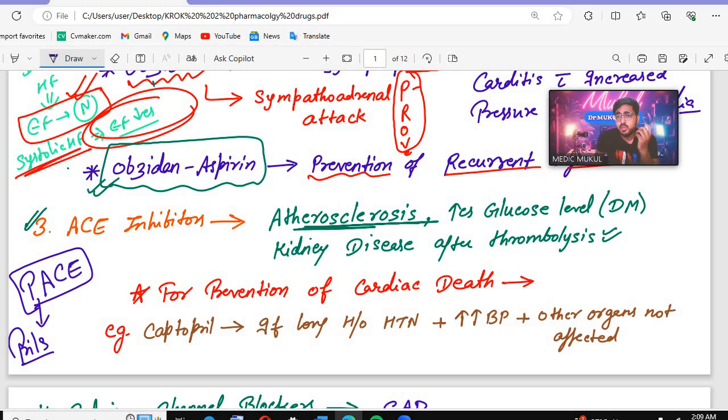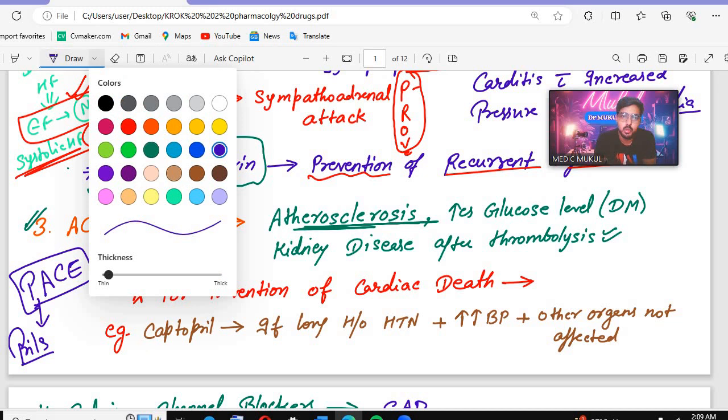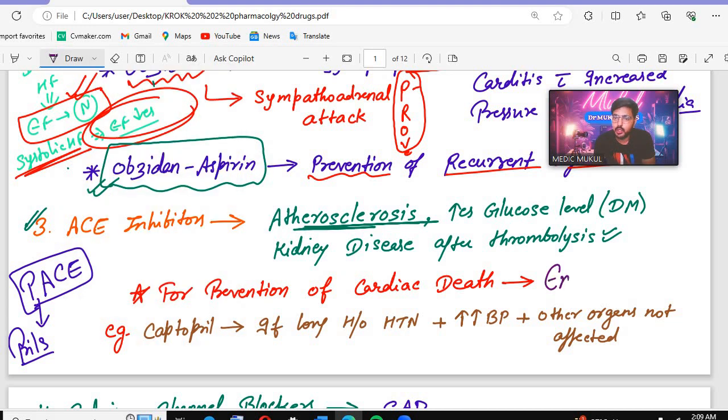Okay, tell me which ACE inhibitor is used for the prevention of cardiac death? You will get this in your options. So which drug is it? Absolutely, you are correct. It is enalapril. Which pril? Enalapril. So look, all these prils have a problem.